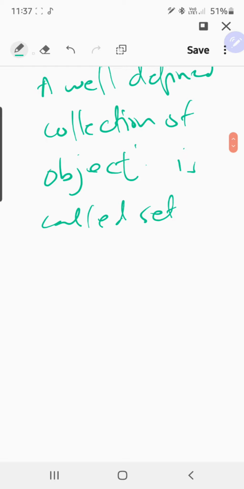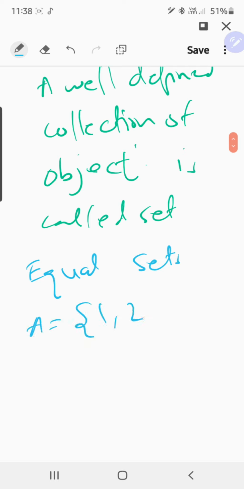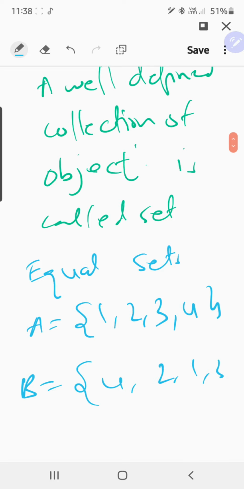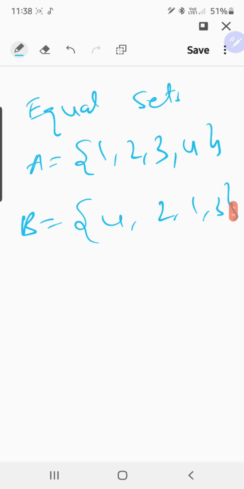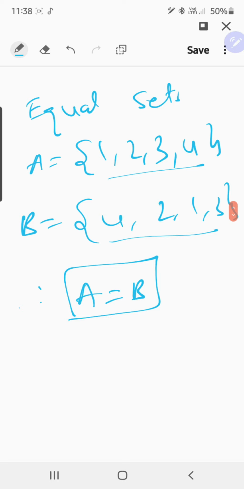Next topic is find equal sets. Example, if A is equal to {1, 2, 3, 4} and B is equal to {4, 2, 1, 3}, like this we have 2 sets A and B. If you look at the 2 sets, the elements are 1, 2, 3, 4 in A and 4, 2, 1, 3 in B. Irrespective of the position of elements of sets, if they have the same elements in 2 sets, then we call A equals to B. These are called equal sets.